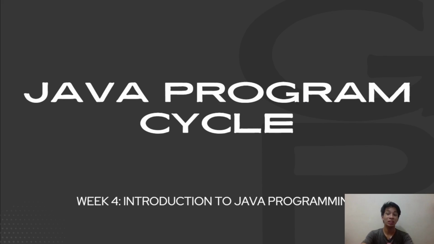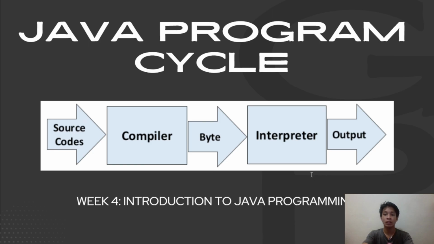Now that we're done with the first 2 parts of the lesson, let us now move on to the last and most important part, the Java programming cycle. There are 5 steps in the Java programming cycle, namely source codes, compiler, bytecode, interpreter, and lastly, the output. To put it simply, the source codes contain your main program and is where your code would be.